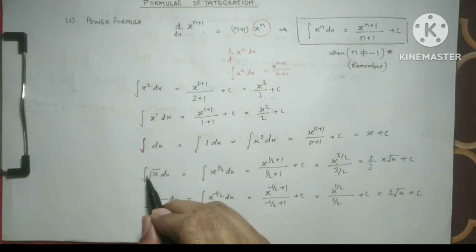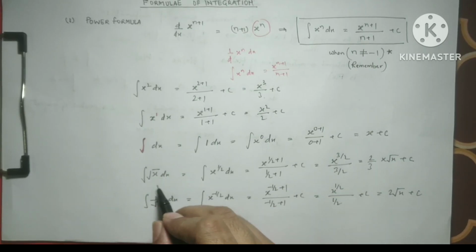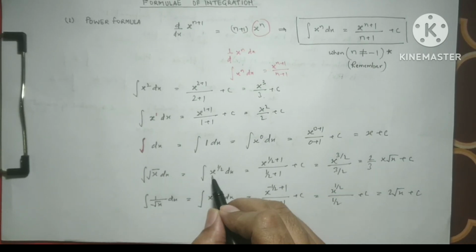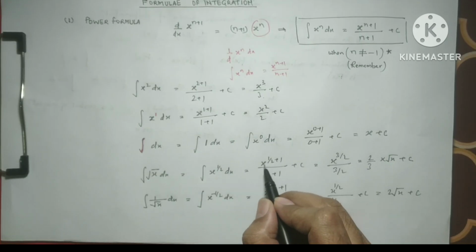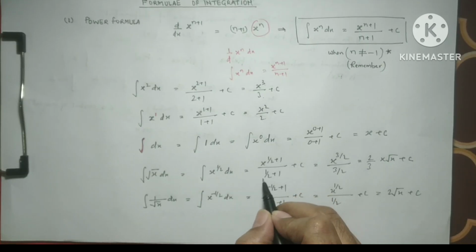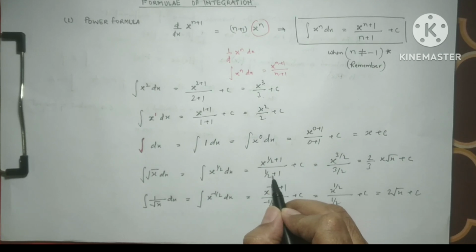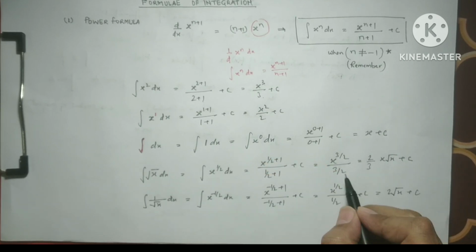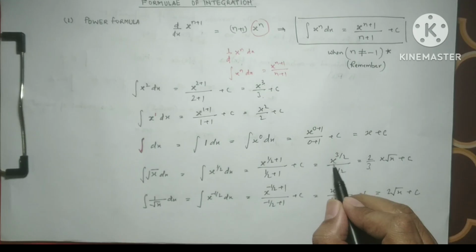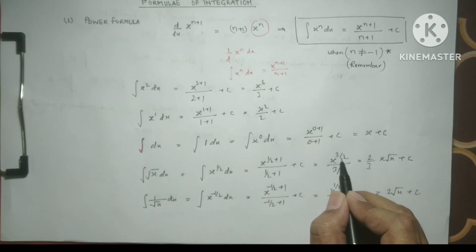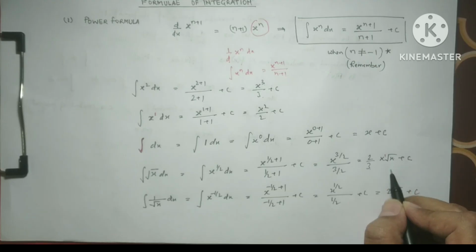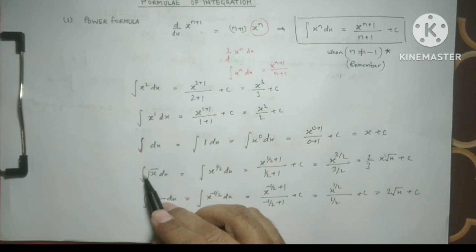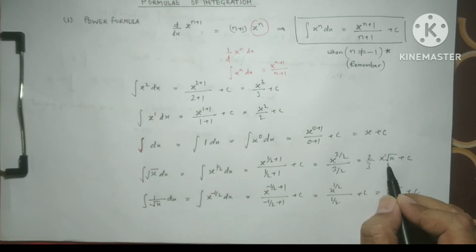And when we go for a positive fractional value, so it is under root x, that means x to the power half dx. So it is the plus 1 formula: x to the power half plus 1 over half plus 1. This is 3 by 2, and on reciprocation we get 2 by 3, and 1 plus half is 3 by 2, so it is 1 and a half power and this is half power. So we can say the integration of root x is 2 by 3 x to the power 3 by 2, or x root x, plus c.